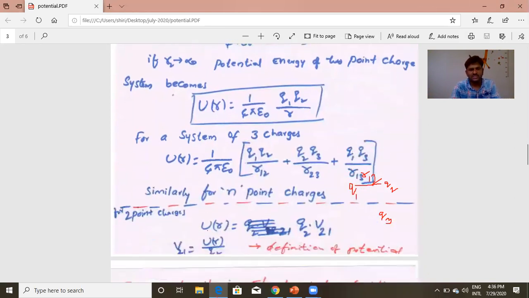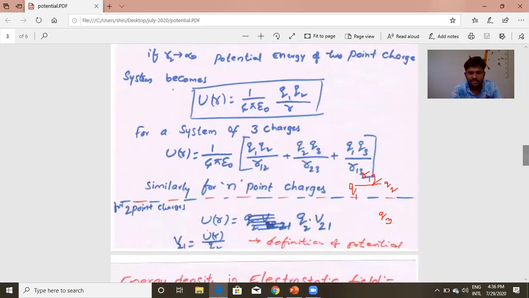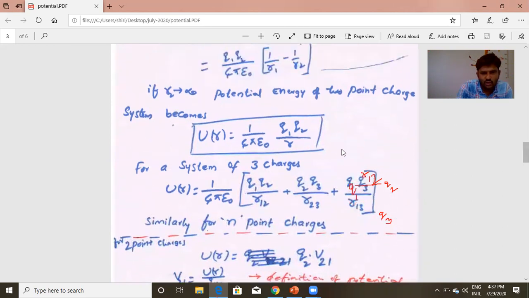Similarly, for n point charges, we will find the potential energy of the system of charges. This is about potential energy of system of charges, electrostatic potential energy. We need to understand potential from this potential energy. How? You see here, for two point charges, the potential energy is equal to 1 by 4 pi epsilon naught q1 q2